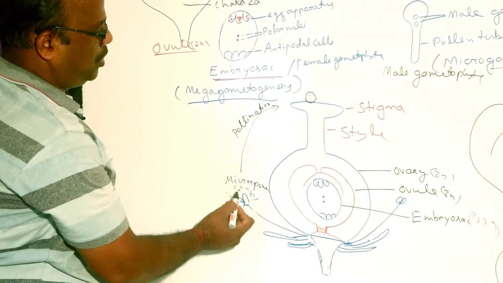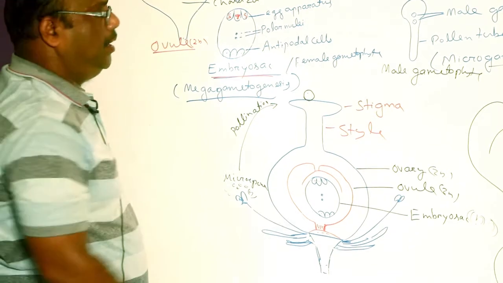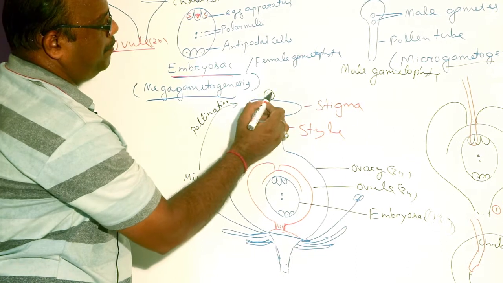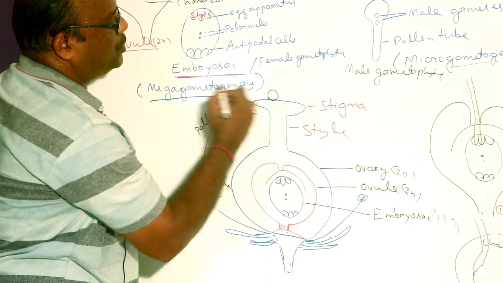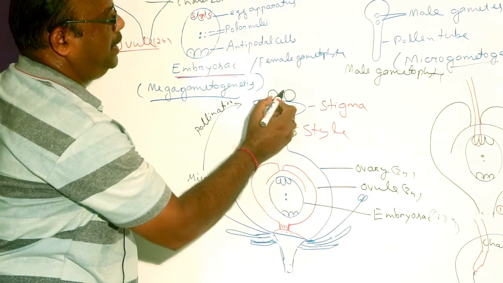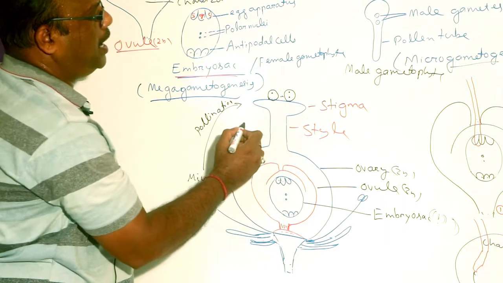Microspore of anther falls on the stigma of gynecium. Such process is called pollination. The microspore on the surface of stigma absorbs the juice of stigma and germinates. On germination, its haploid nucleus divides to form 2 daughter nuclei.